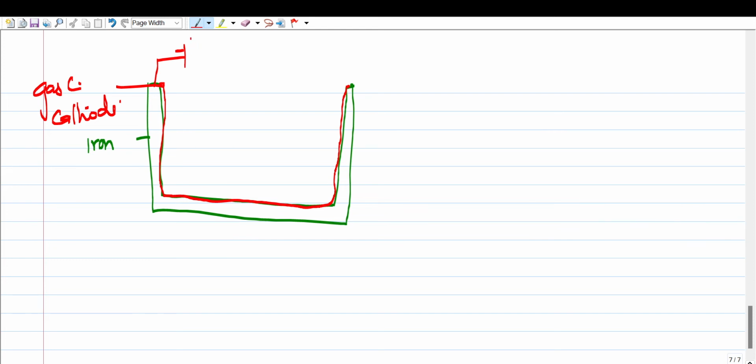This is the sign for the anode, a bigger line, the positive charge.